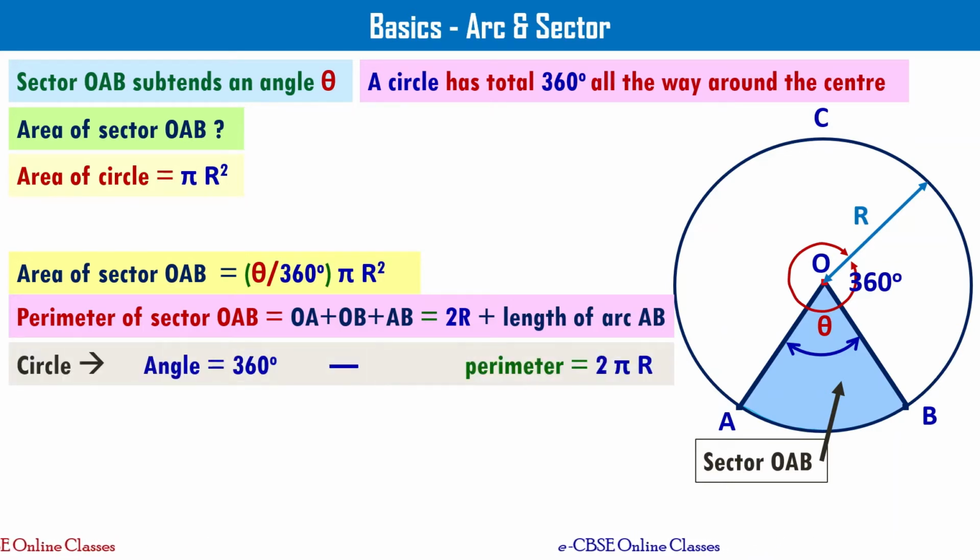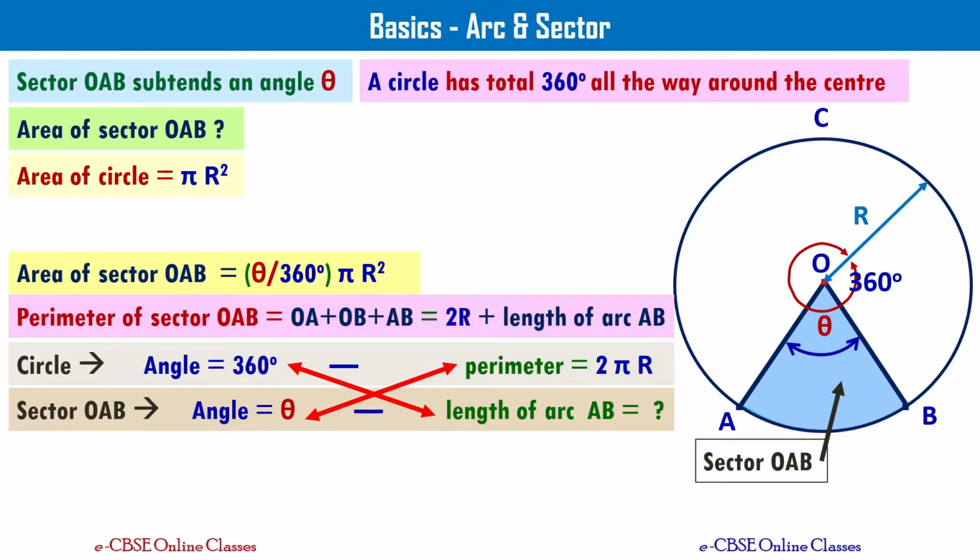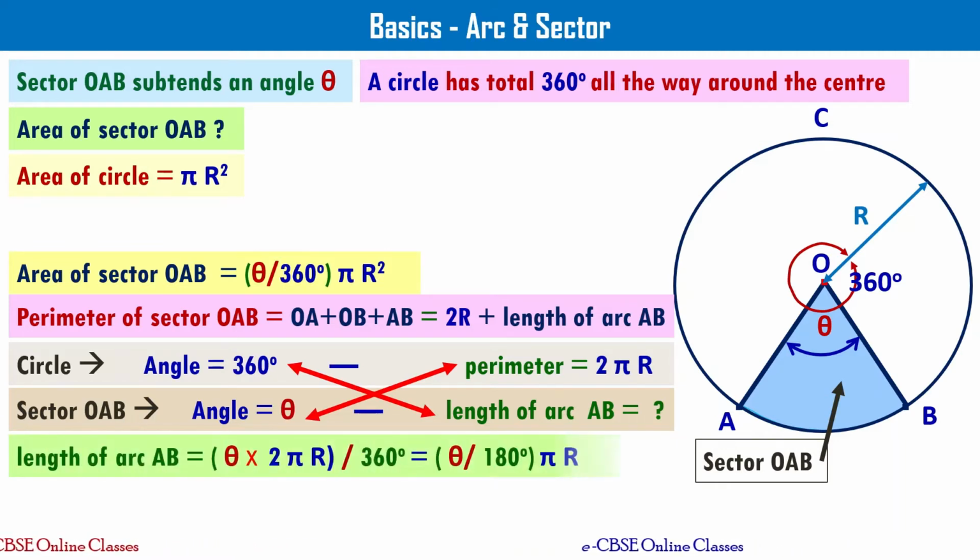We know that circle which makes 360 degrees angle has got perimeter 2 pi r, right? If I have a sector which is subtending angle theta, corresponding to that, what is the arc length? If you write that way, and for angle theta, length of the arc AB is going to be what, and do cross multiplication, then you get length of arc as theta by 180 degrees times pi r. Please take a note of this. This formula we need for solving the problem we are looking at now.